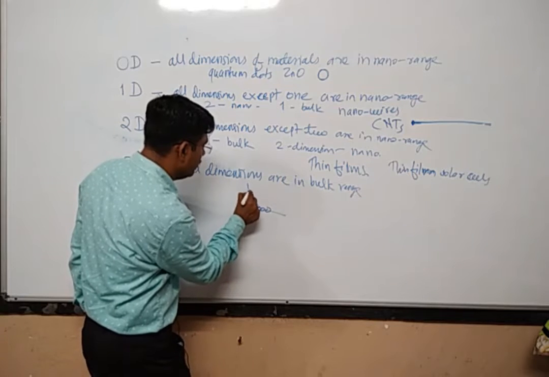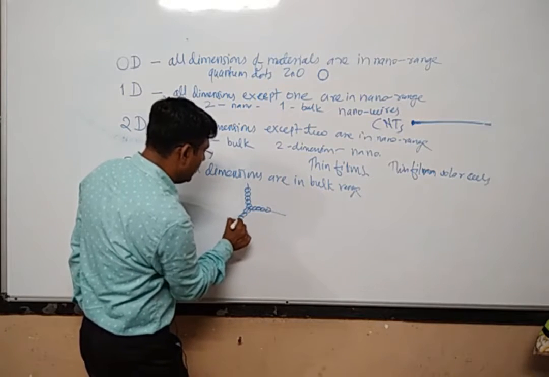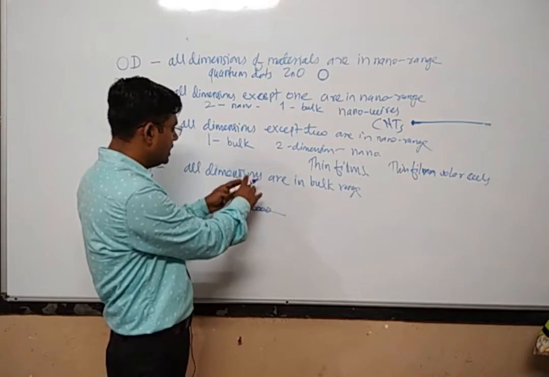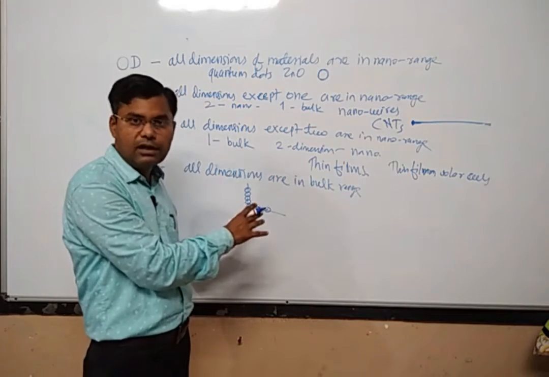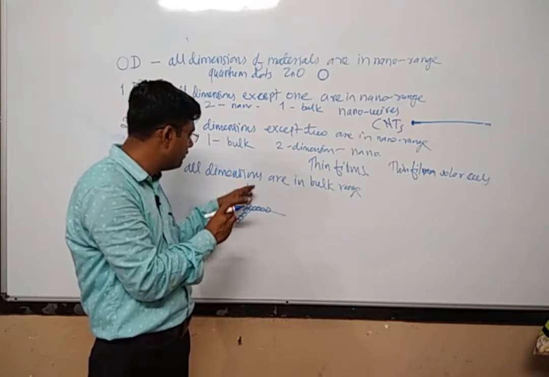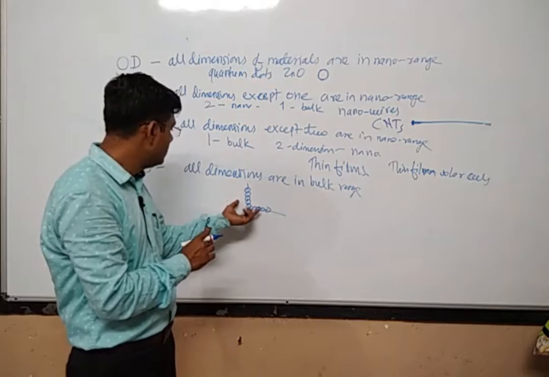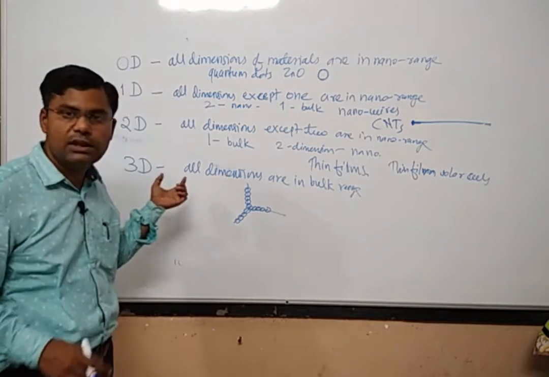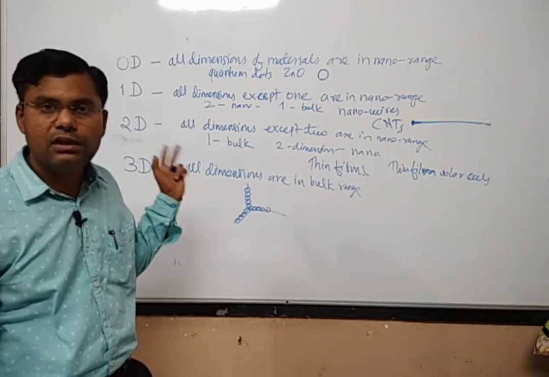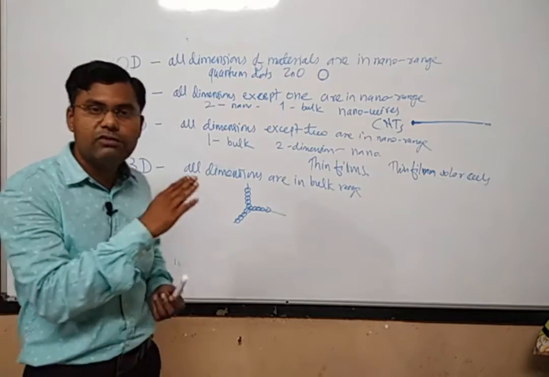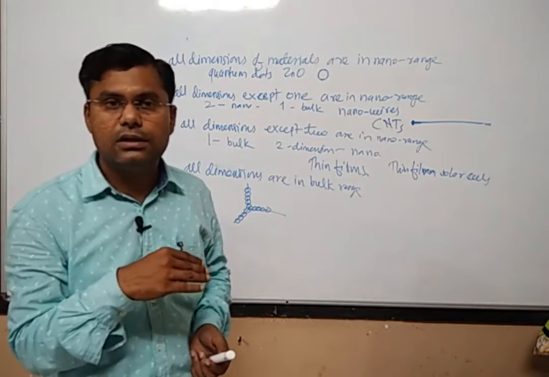There will be so many nanoparticles arranged in the three dimensions, so that on a bigger scale we will see a bulk particle, but inside the bulk particle there will be nanomaterials arranged in different directions. Such materials will be called 3-dimensional nanomaterials. So these are the classification of nanomaterials based on size.